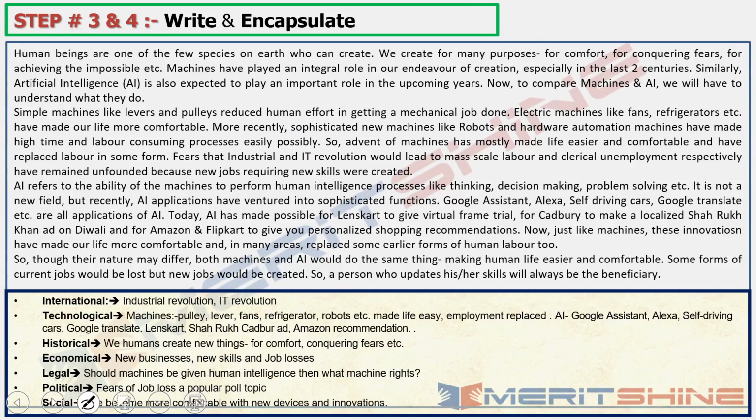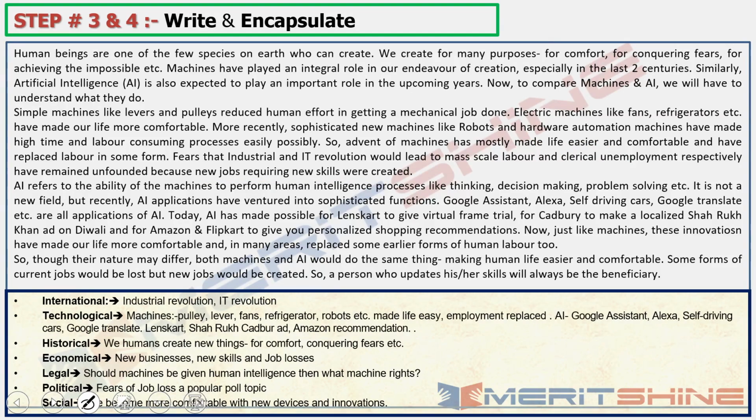So advent of machines have mostly made life easier and comfortable and have replaced labor in some form. Fears that industrial and IT revolution would lead to mass scale labor and clerical unemployment respectively have remained unfounded, because new jobs requiring new skills were created. Right. So machine, what they did and what happened, what was the effect due to that, I wrote it down.